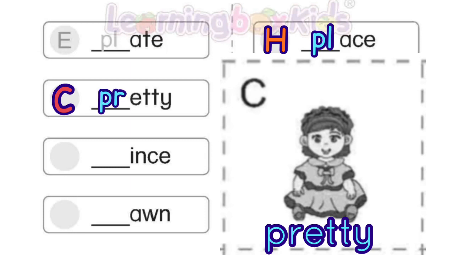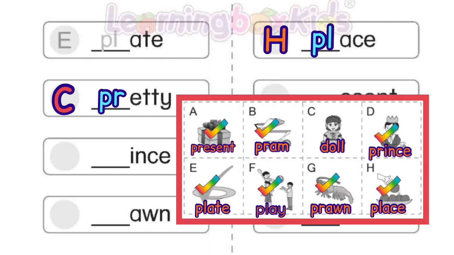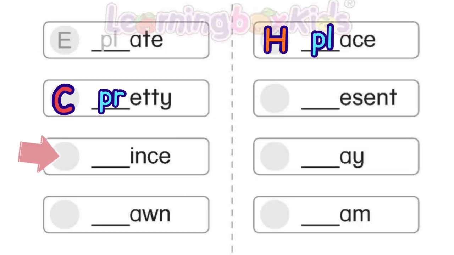PR, pr. Pretty. Children, this is how we do. Refer to the picture. Write the representative letter and write the correct sounds for each word.